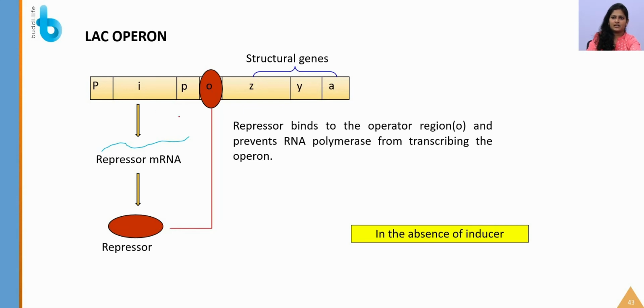You can see here, right? So what is going to happen now? It is going to block the transcriptional process. Who is producing this repressor molecule? This i gene. So you can remember this like Pipozya, P-I-P-O-Z-Y-A. So you can remember it in that way.